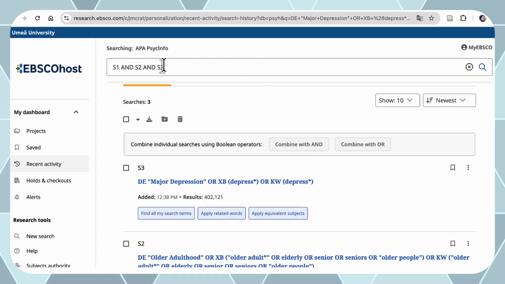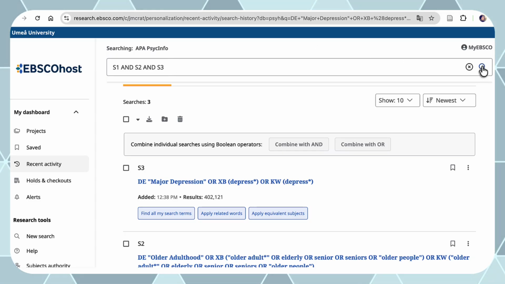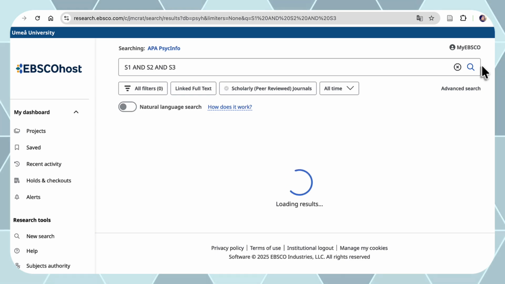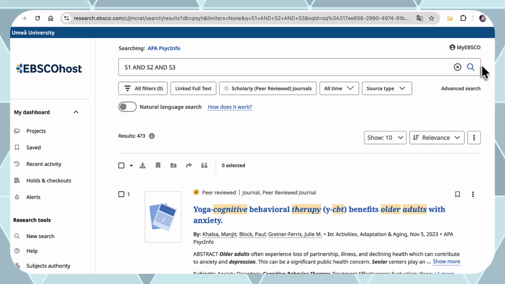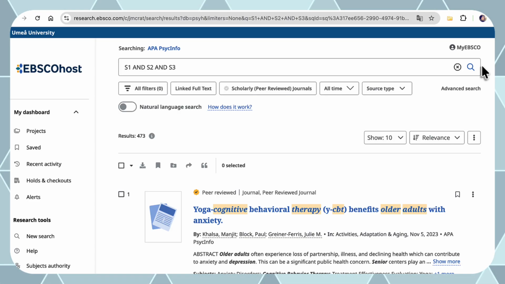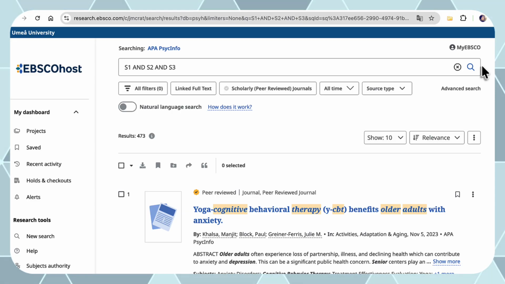And then we can see we have our 3 searches up here. And then we click on the search icon. Now we have made a comprehensive, exact, and systematic search with all the 3 concepts, including synonyms. And the search has been done in the key fields of the documents: thesaurus, title, abstract, and author keywords. It is also possible to use filters such as peer review, publication year, and language to limit your search further.